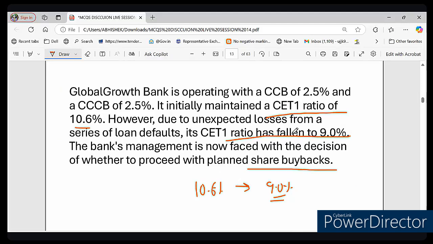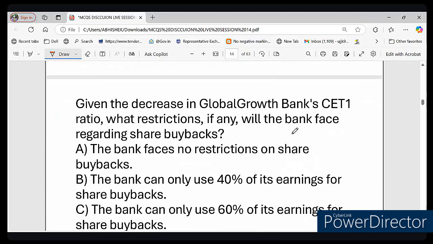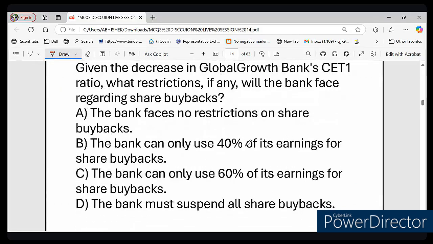So let us see the options that we have. Given the decrease in CET1 ratio of Global Growth Bank, what restriction will the bank face regarding share buyback? Option A: the bank faces no restriction on share buyback. Option B: the bank can only use 40% of its earning for share buyback. Option C: the bank can only use 60% of its earning for share buyback. And option D: the bank must suspend all share buyback. So these are the four options given before you.